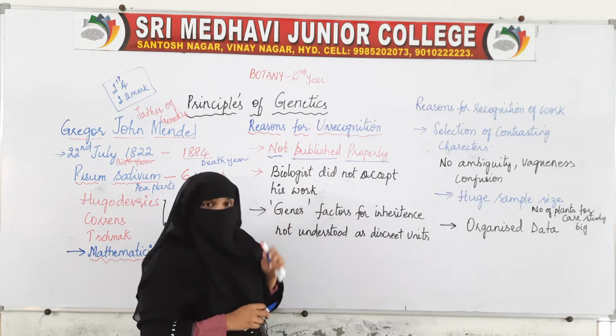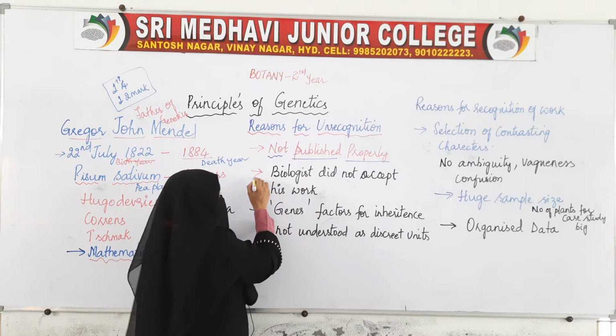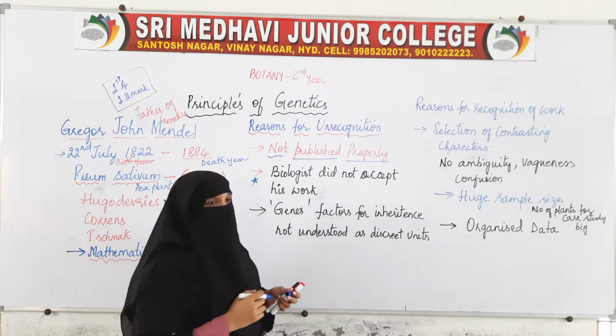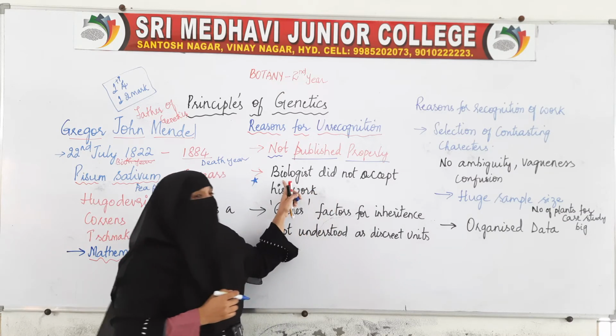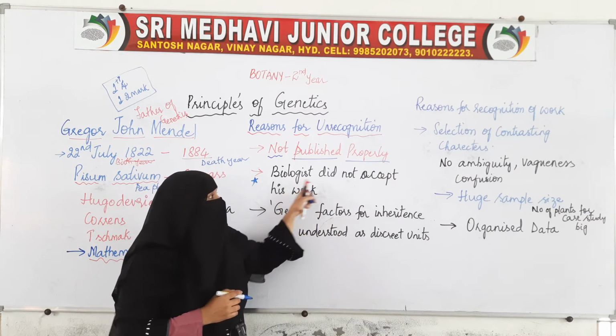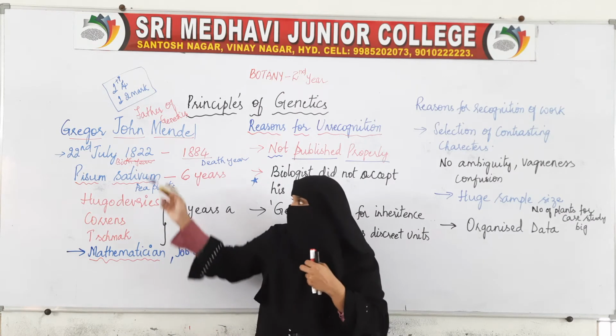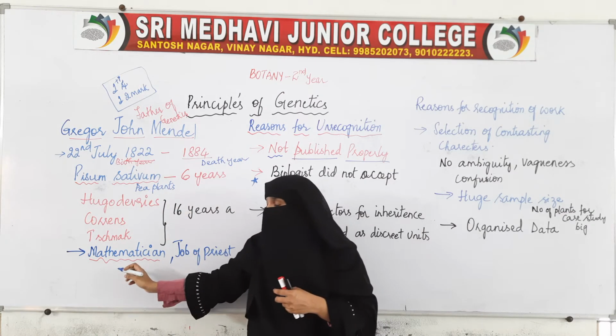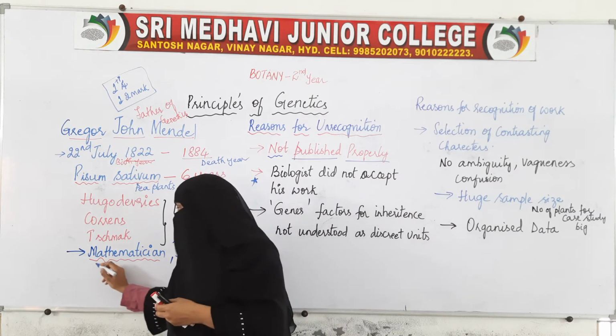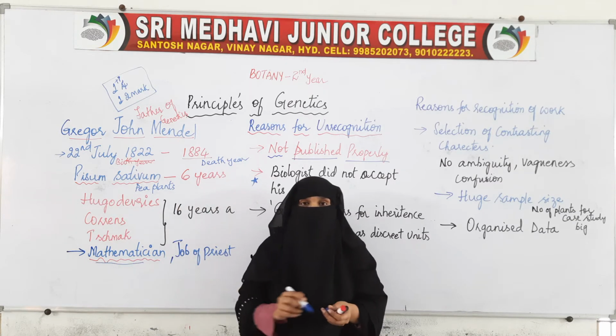And the second reason for the non-recognition of his work is biologists. They did not accept his work. I already told you, this John Gregor Mendel was not a biologist, he was a mathematician.